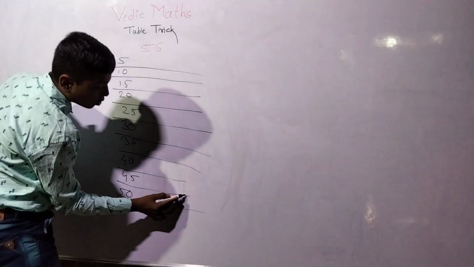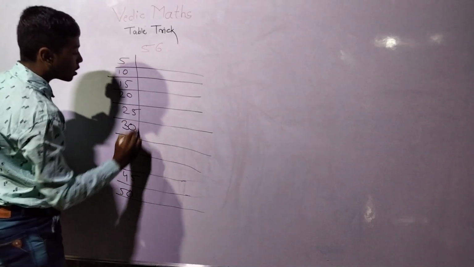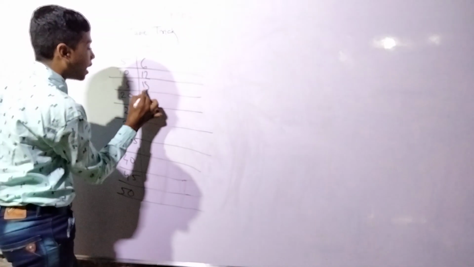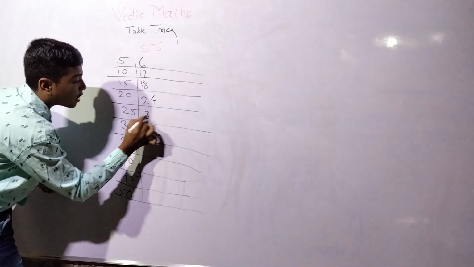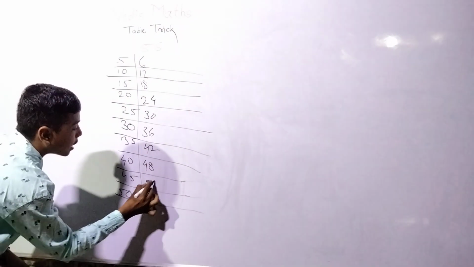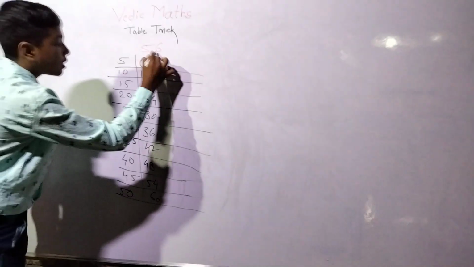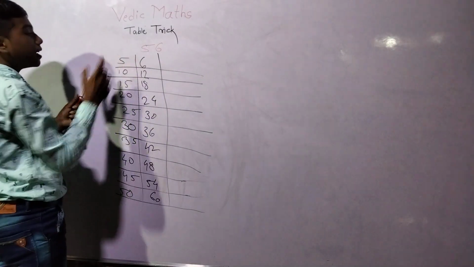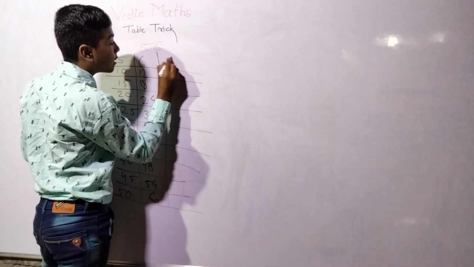Okay guys. So write the table of 6. 6 1 is 6, 6 2 is 12, 6 3 is 18, 6 4 is 24, 6 5 is 30, 6 6 is 36, 6 7 is 42, 6 8 is 48, 6 9 is 54, 6 10 is 60. Just draw a line. So write 6 as it is, and 5 means 56.